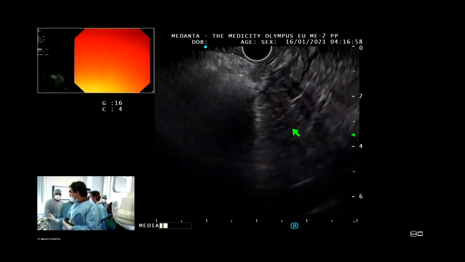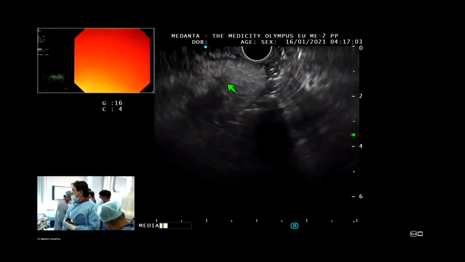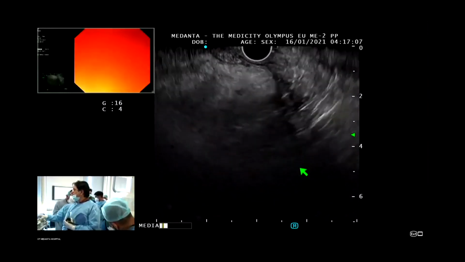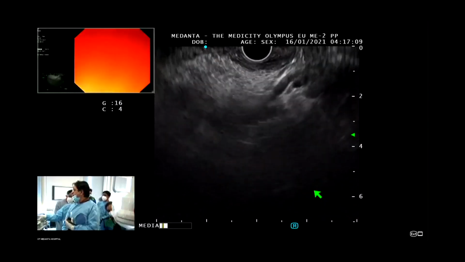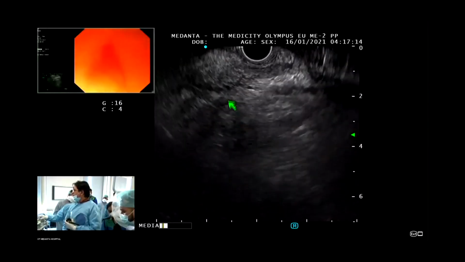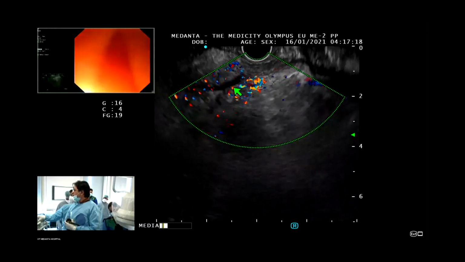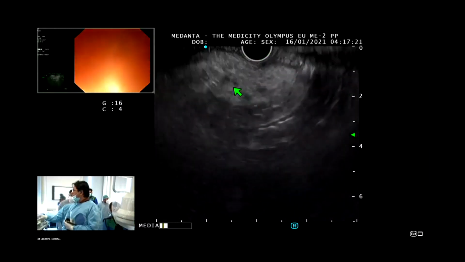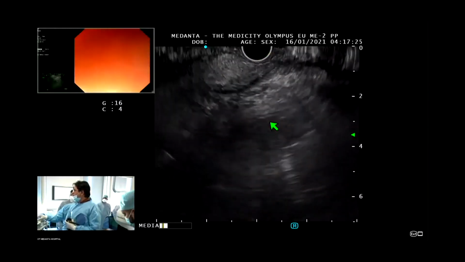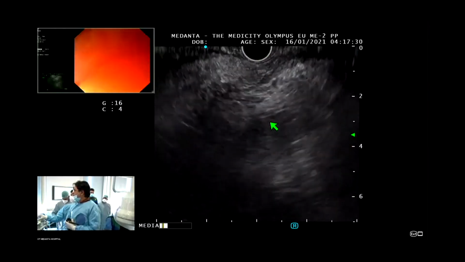Can you see the pancreatic parenchyma here is normal? So my intention is to shortly examine the pancreatic head. You see the pancreatic duct? Can you put the Doppler, please? Okay, this is the pancreatic duct. Remove it. If I go clockwise, the CBD should be in view. I will keep on withdrawing my scope. This is the pancreatic duct. I will keep on withdrawing.